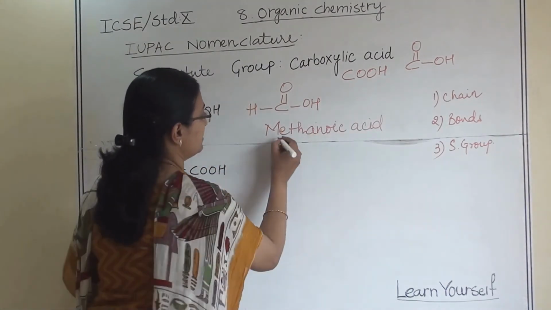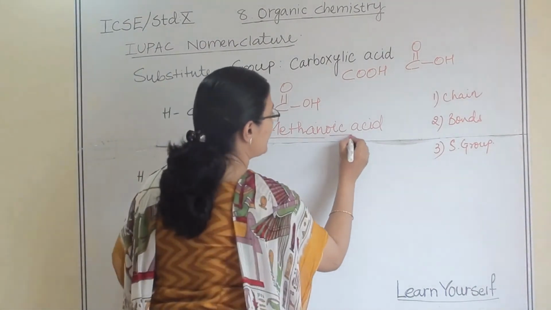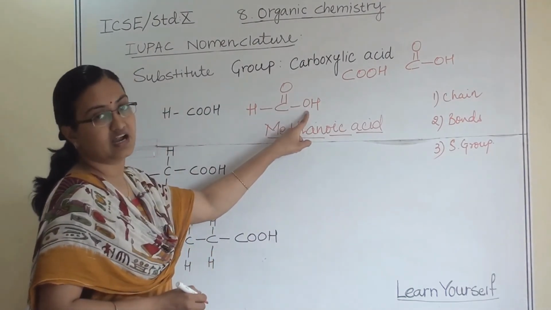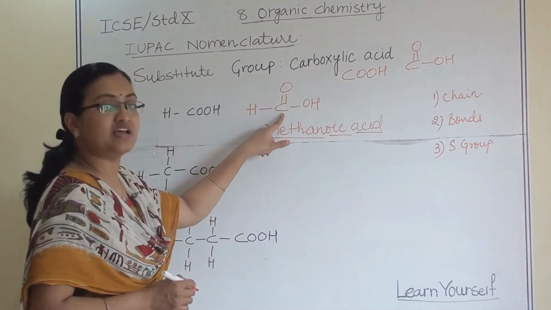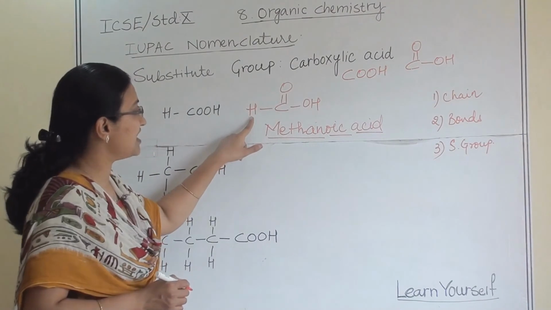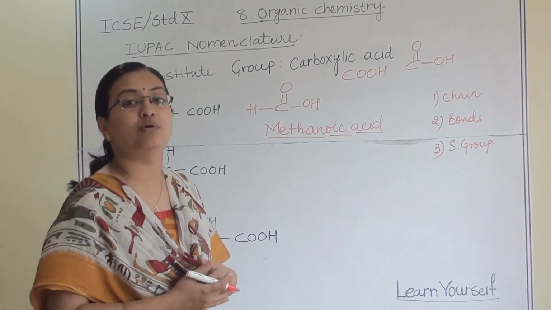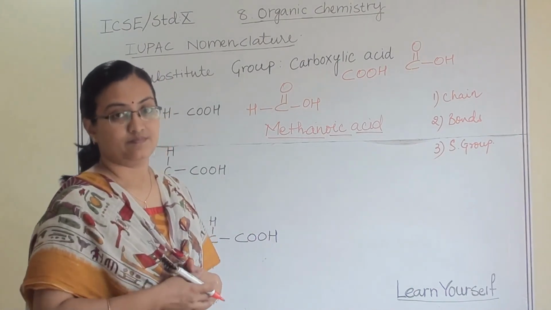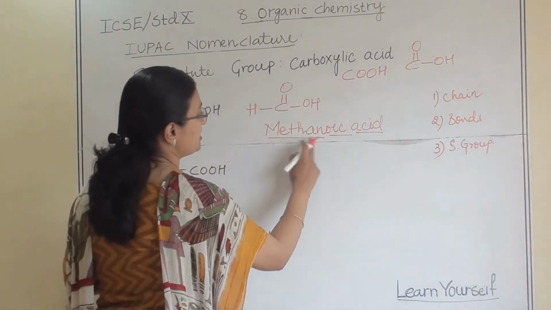Meth because there is 1 carbon atom, and oic acid because the COOH group is attached. Yes, this is a substituent group which has a carbon atom. So with this substituent group, when we keep 1 H, this is considered the first member of the carboxylic acid series, methanoic acid.